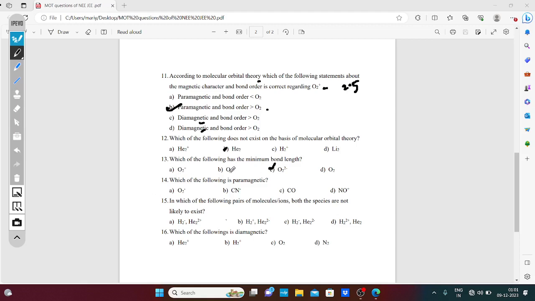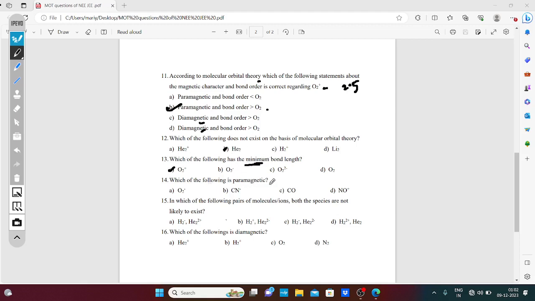Bond order 1 has the maximum bond length. Now they asked for minimum bond length. As bond order increases, bond length decreases. So O2 plus, this word is given, minimum.